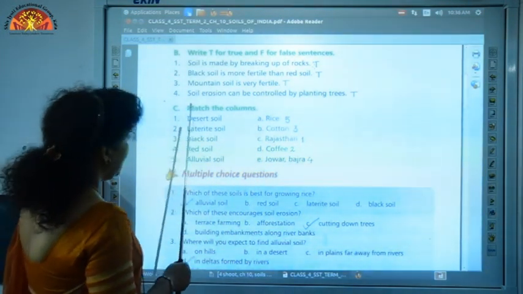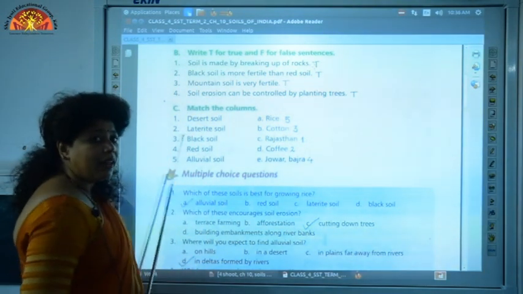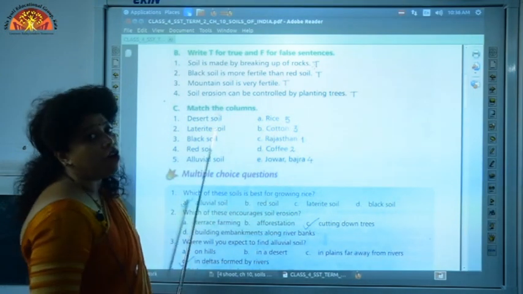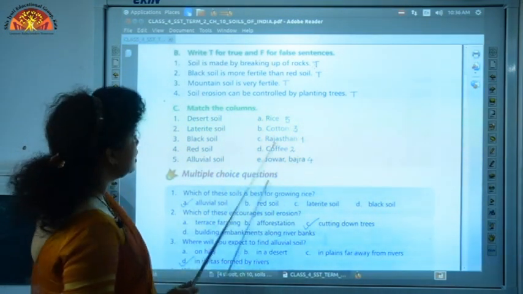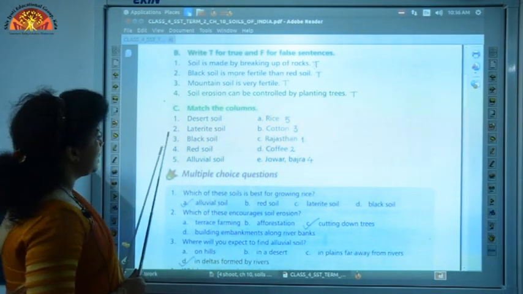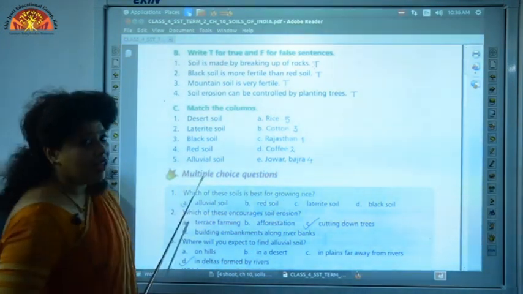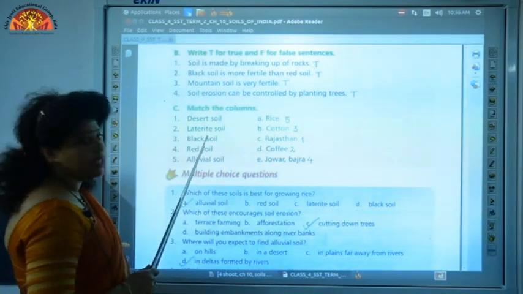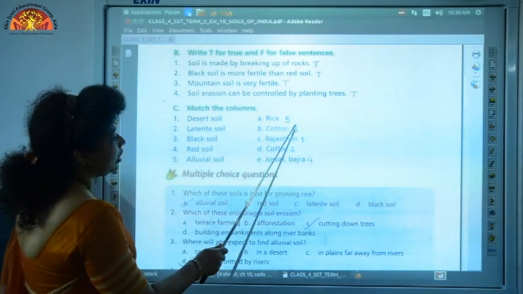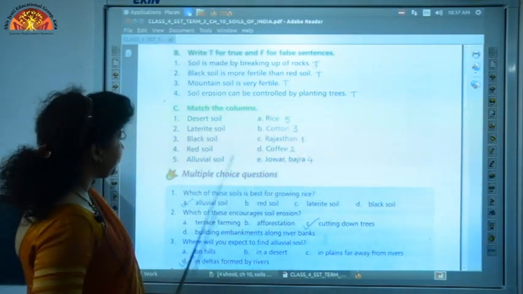Question 2, laterite soil. What are the kind of crops that grow well in laterite soil? It is coffee, tea and spices. So beside coffee, I want you to write 2 here. Question 3, black soil. Cotton is very suitable to be grown in black soil. So beside cotton, I want you to write 3.